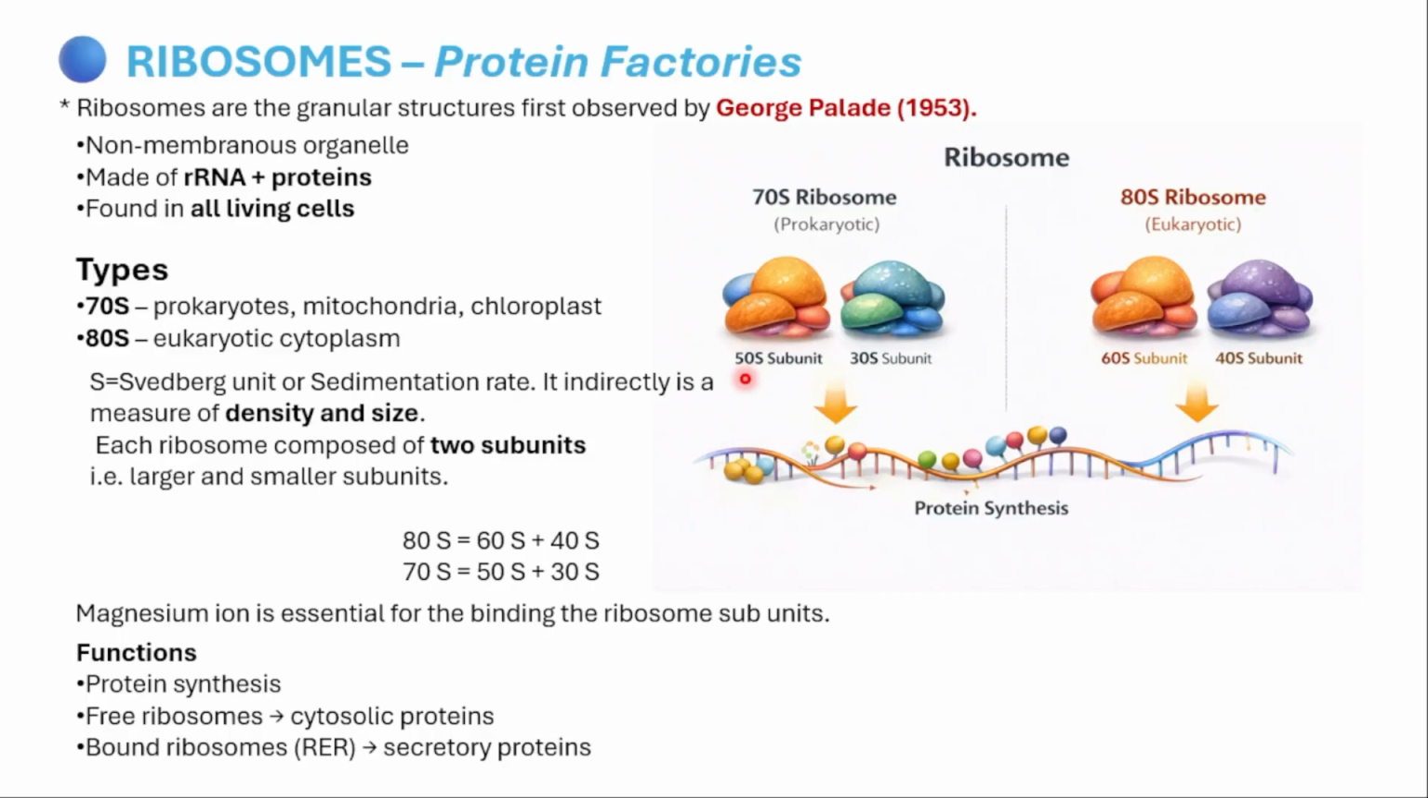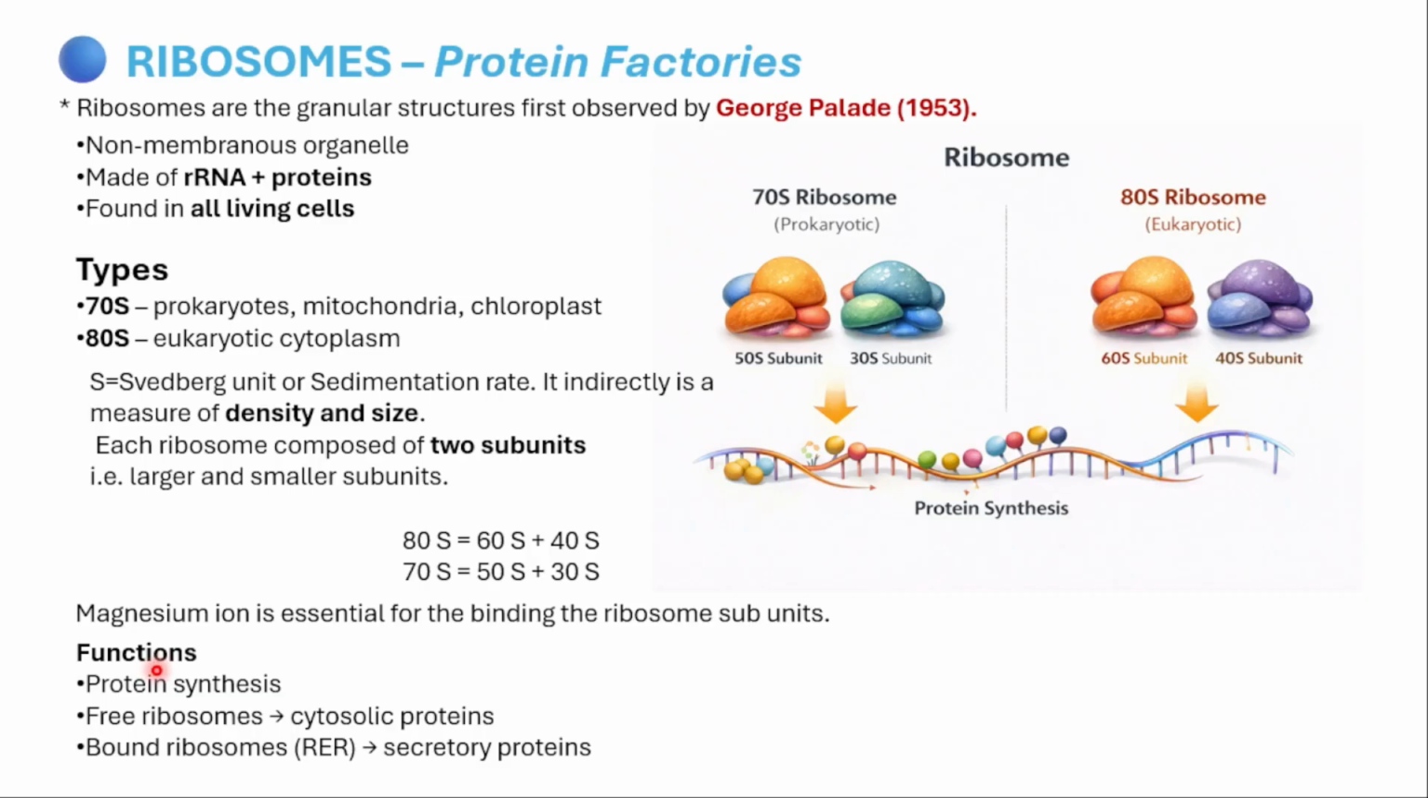Don't get confused, don't add them, okay? 50 plus 30 you will get confused as 80. No, it won't be like that. When they are going to be merged, the sedimentation, that size is going to be reduced. So that's why 50S and then 30S gives 70S, whereas 60S larger and then 40S smaller subunit will give you what? 80S type of ribosome. Magnesium ion is essential for the binding of the ribosome subunits. Whenever these subunits are going to be bound, for that binding, the magnesium ion is very essential.